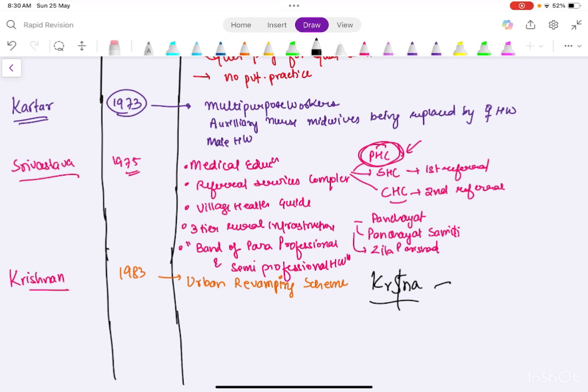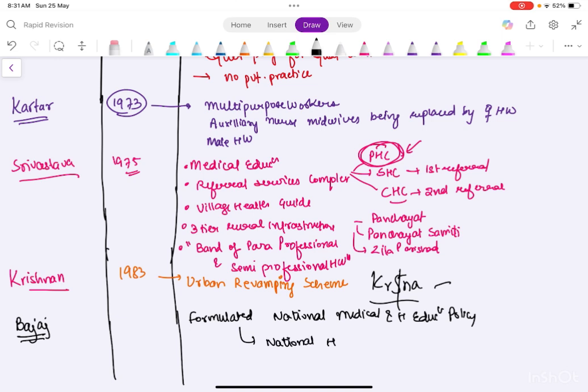Okay. And then the last committee was the Bajaj committee. Now even if the examiner wants to make a paper, this is the easiest committee, as it is basically the accumulation of all of them. So basically what it did was, it formulated the national medical and health education policy, and it also formulated the national health manpower policy.